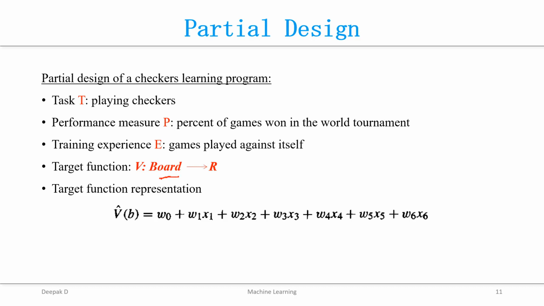The third choice is to determine the representation of the learned target function. We have any number of ways to represent it: a polynomial function, linear functions of our features, or artificial neural networks. We have chosen a very simple representation, a linear function of 6 features. So this is our partial design.